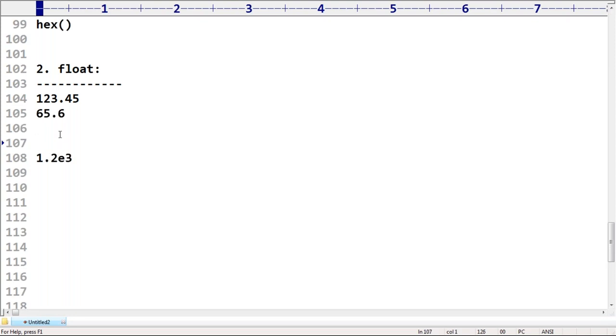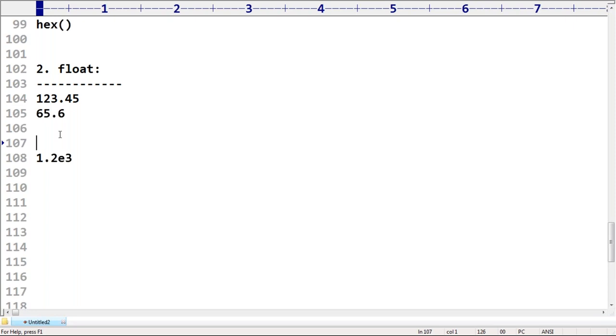What is this E3? It is also known as exponential form. What it means is 1.2 into 10 power 3, so 1.2 into 1000, which means 1200.0 we are going to get.